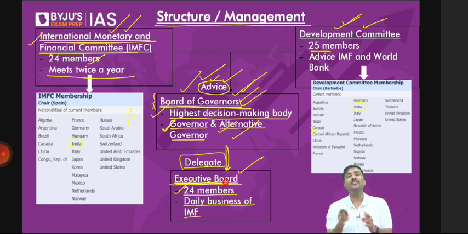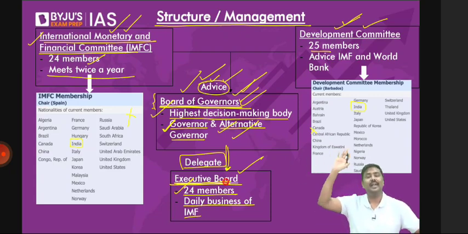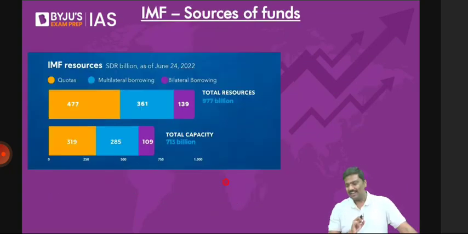Remember this structure. Do not try to buy out the other structure. The other structure is very, very complicated. That is not needed for UPSC. Done. So this is the structure. Now, what is this idea of SDR? What is this concept of a quota? Very often you come across this in the newspaper: quota has been increased, SDR allocation has been done, etc.